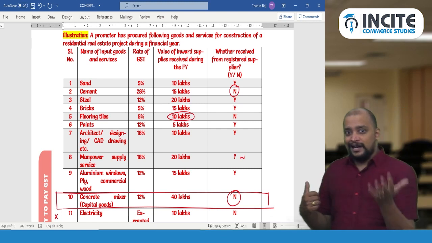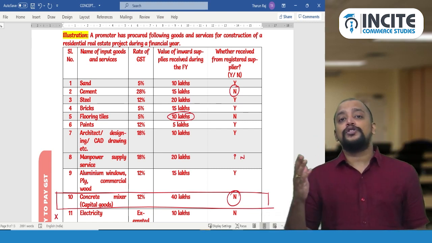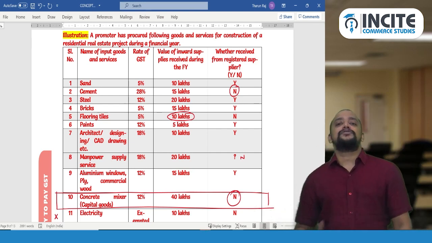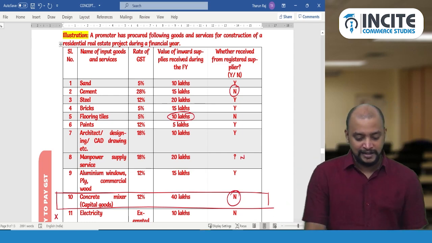Already you are paying 9 lakhs plus extra 1 lakh 8,000 you need to pay for that 5%, because only 20% you can from an unregistered person, but here it is 25%. So the extra 5% you need to pay GST under RCM due to that reason.